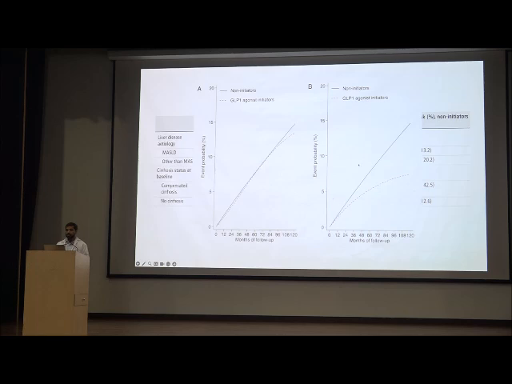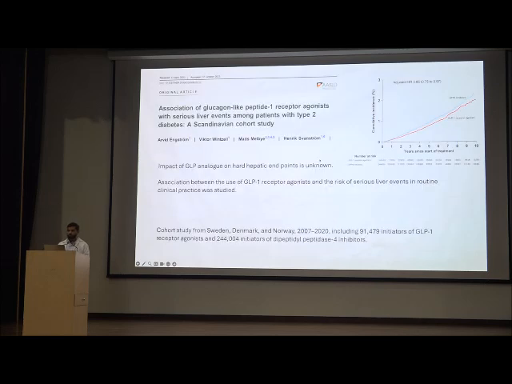This graph further showed that event probability with GLP agonist initiators was less as compared to patients who did not initiate the GLP analog.